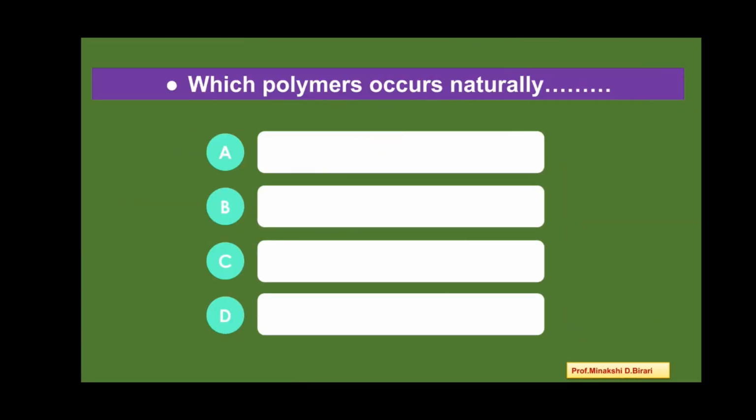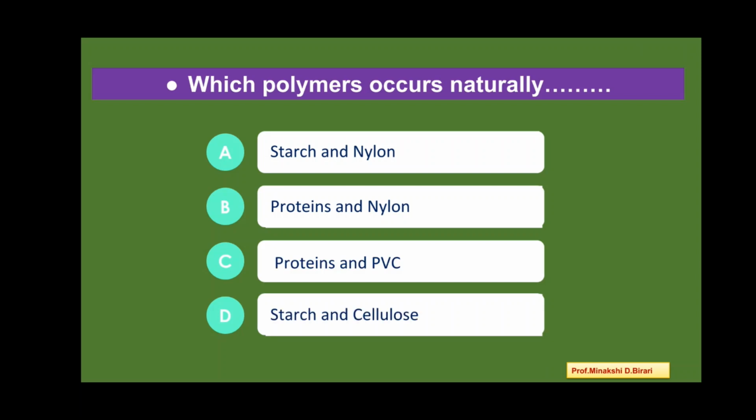Next question. Which polymers occurs naturally? So, naturally occurring polymers are starch and nylon, proteins and nylon, proteins and PVC, starch and cellulose. So there are the different types of polymers: natural polymers, synthetic polymers, semi-synthetic polymers. So the naturally occurring polymers are starch and cellulose. The correct answer is option D.